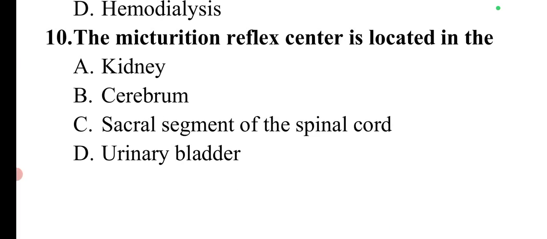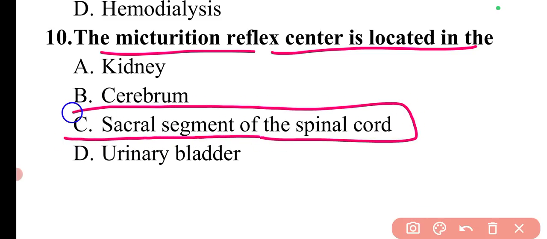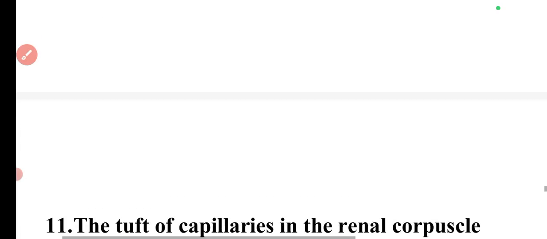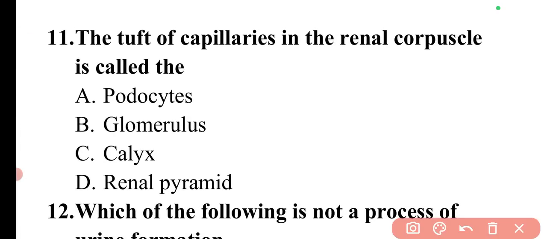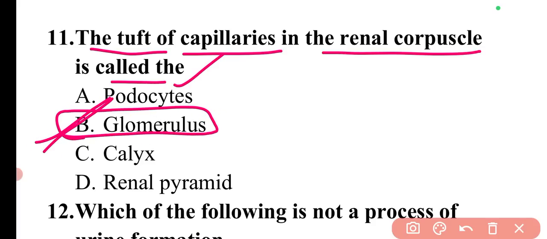The next question is, the micturition reflex center is located in the, so the micturition reflex center is located in the sacral segment of the spinal cord. Where is it located? It is located on the spinal cord, and on the spinal cord it is located on the sacral segment part. The next question is, the tuft of capillaries in the renal corpuscles is called, so in the renal corpuscles, the tuft of capillaries is known as glomerulus. So option B is correct.